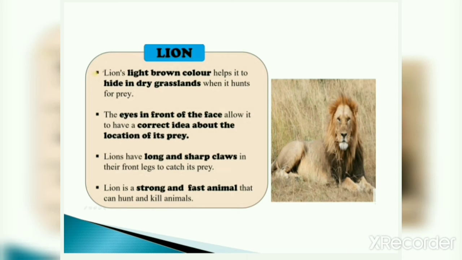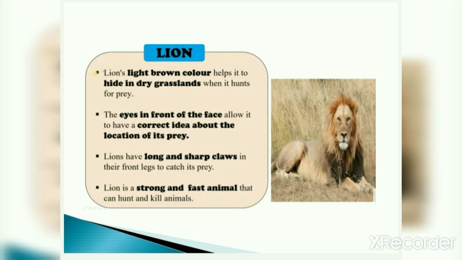So, first lion. Lion's light brown color helps it to hide in dry grasslands when it hunts for prey. The eyes in front of the face allow it to have a correct idea about the location of its prey. Now, have you seen a lion? You must have seen a lion. All of you have seen a lion, I know.